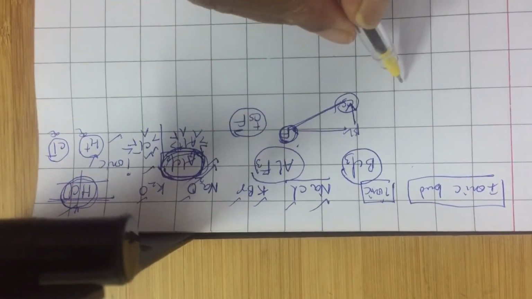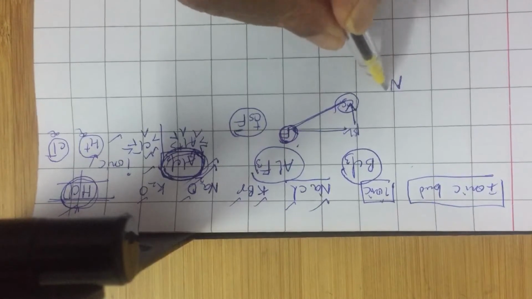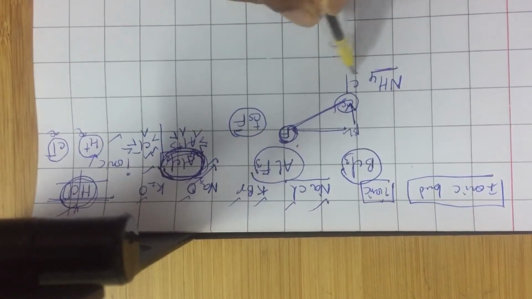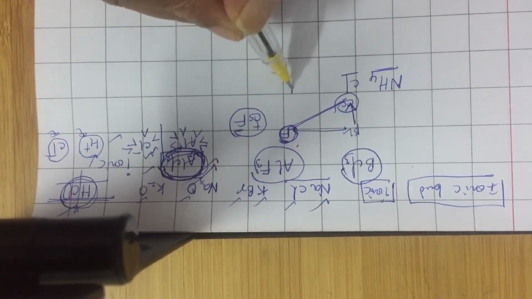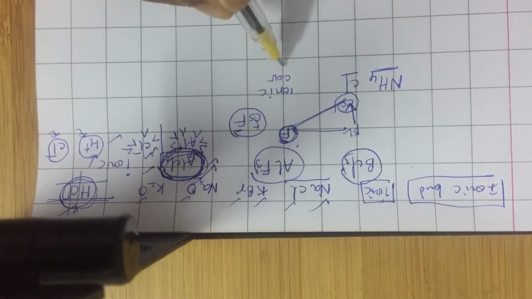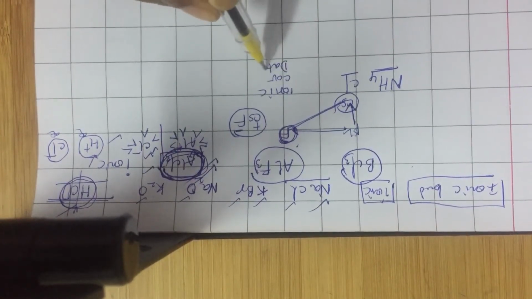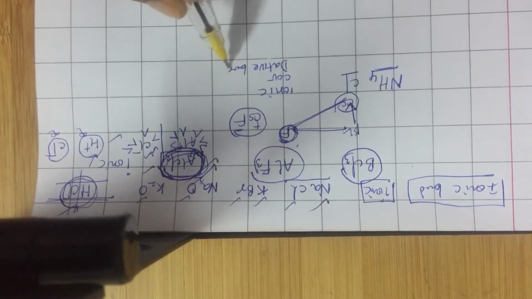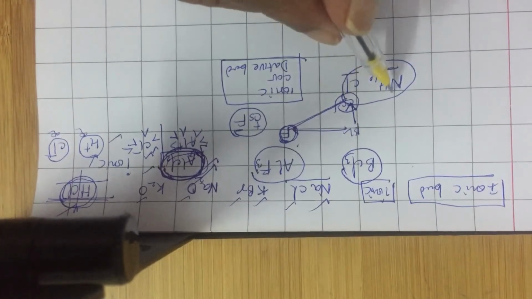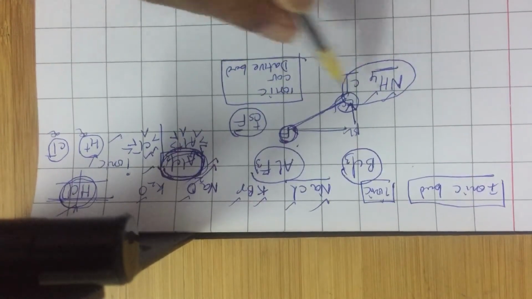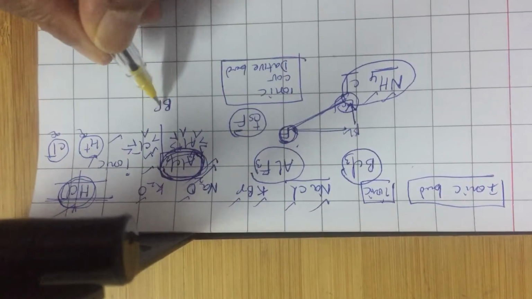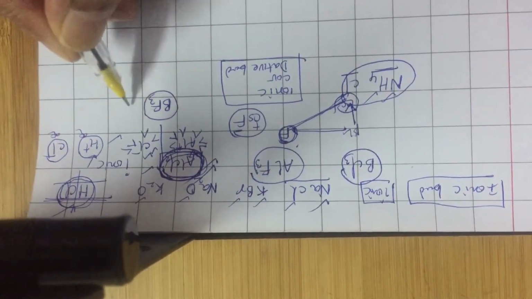Also, sometimes we have compounds like ammonium chloride. Ammonium chloride is so special that it has all types of bonds: ionic bond, covalent bond, and a special bond which we see later called dative bond. All three types of bonds are there in ammonium chloride, though it has all nonmetals. It is an exception. Otherwise, usually if a compound has all nonmetals like BF3, it is covalent.